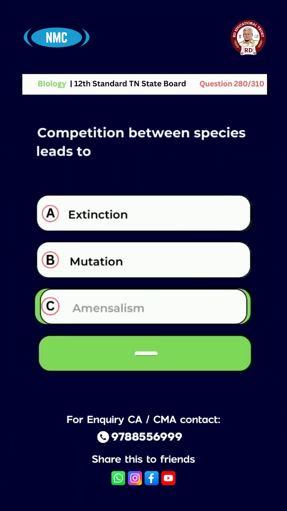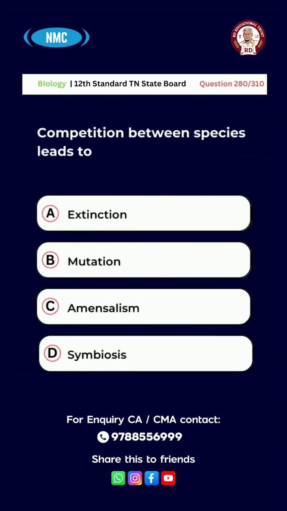Plus minus. Question number 280. Competition between species leads to A. Extinction, B. Mutation, C. Amensalism, D. Symbiosis. The right answer for this question is option A.